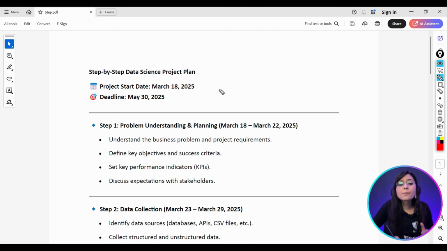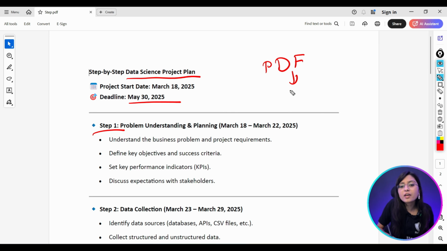So let's suppose my boss has given me a task. The PDF has been provided to me and it is a data science project plan step by step. And it basically has many deadlines for various steps. So what I need to do is convert this PDF into a proper flow diagram so that it will be a good way for the representation.